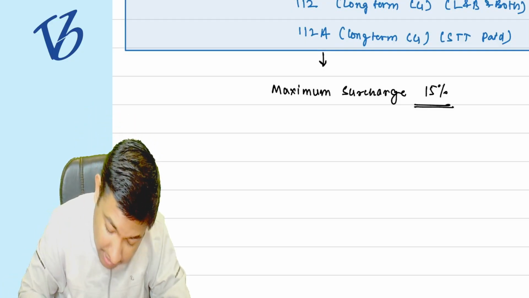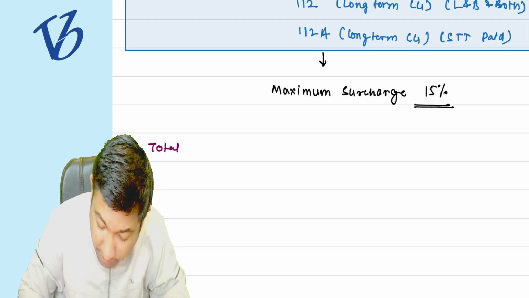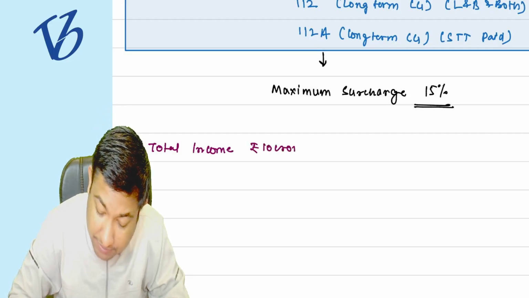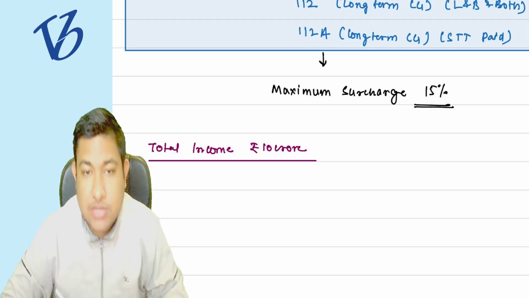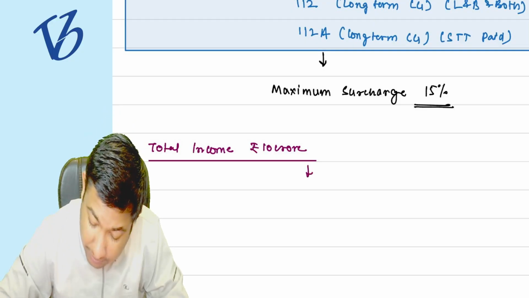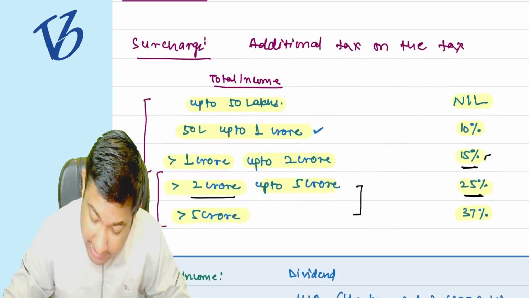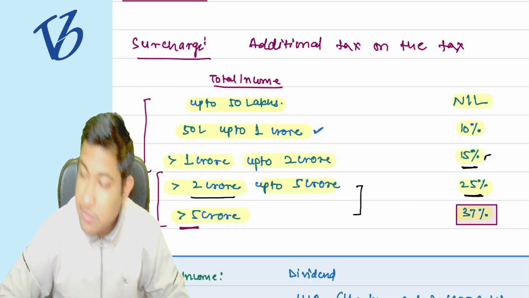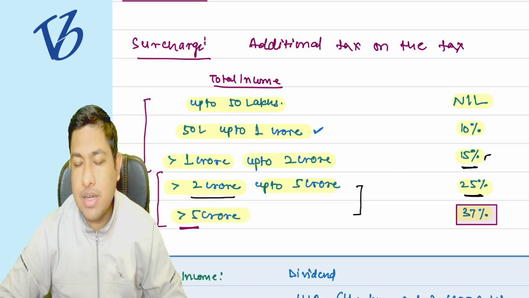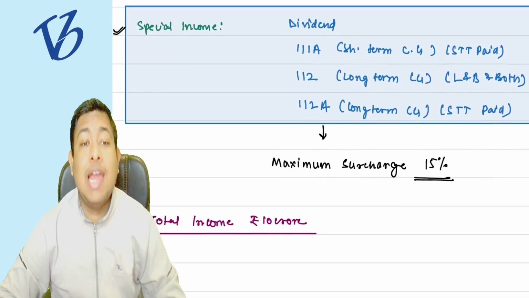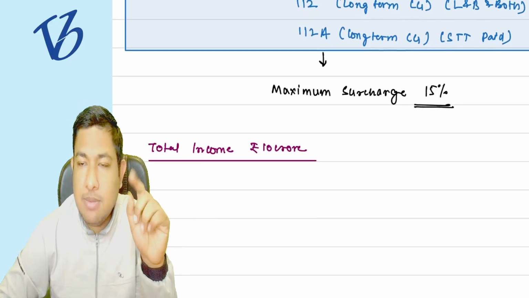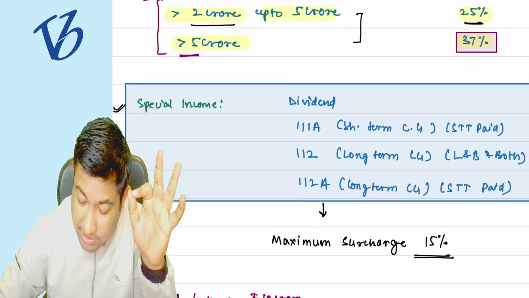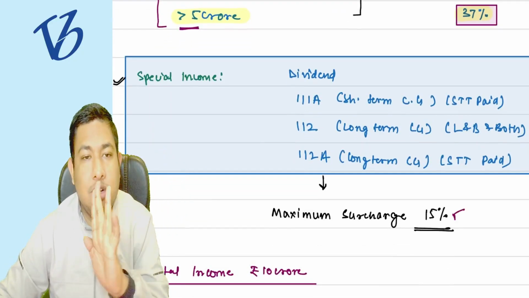Let me give you an example. Example number one: the total income of an assessee is 10 crore rupees. First I have to see that my total income exceeds 5 crore, so my basic slab is going to be 37%. But can I charge 37%? No, I cannot, because I have to see whether my income includes special income. If my income includes special income, the maximum surcharge rate on it could only be 15%, not greater than that.